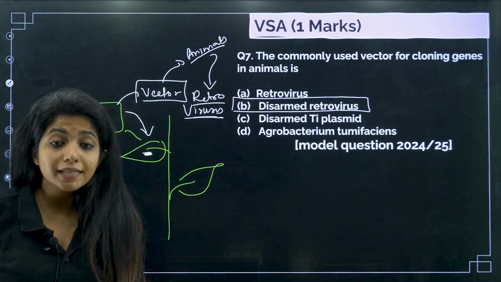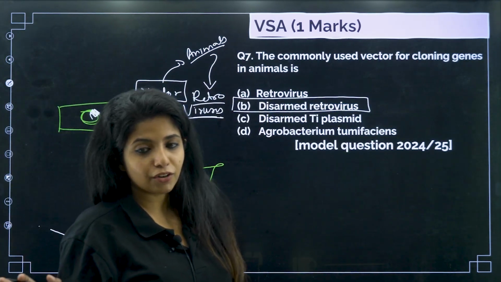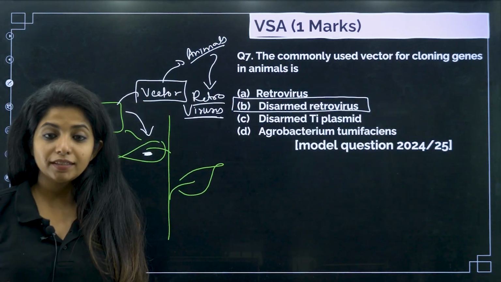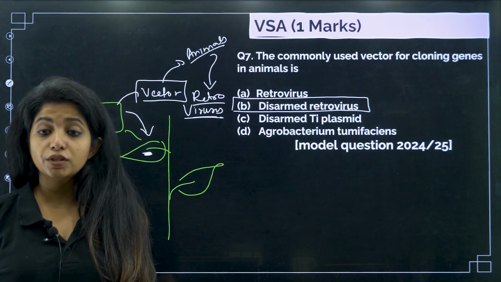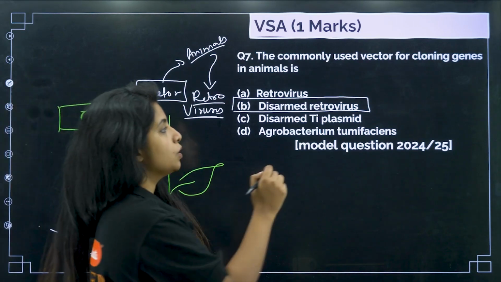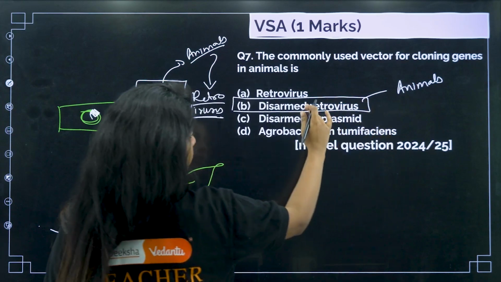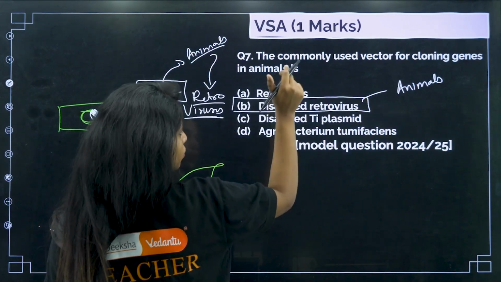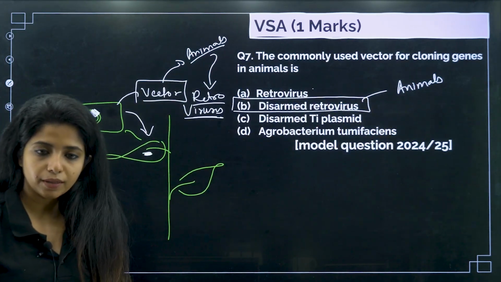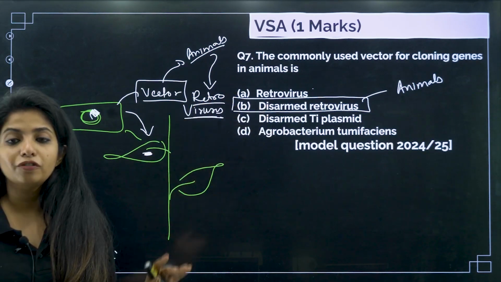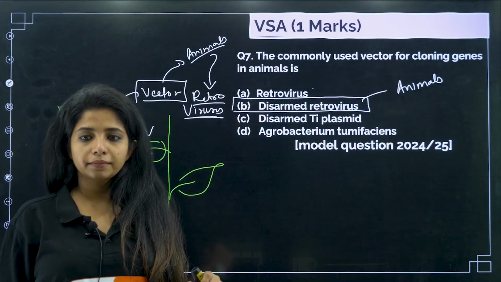What will I call it? Disarmed retrovirus. So it is not going to cause any trouble. I am going to put my gene of interest and send it inside the body. This is the disarmed retrovirus, the commonly used vector in the case of animals. So if you are talking about animals, just remember, if this option was not there and something else was there along with retrovirus, go for retrovirus, no problem. It's the same thing. But since it is being mentioned, you have to go for disarmed retrovirus.